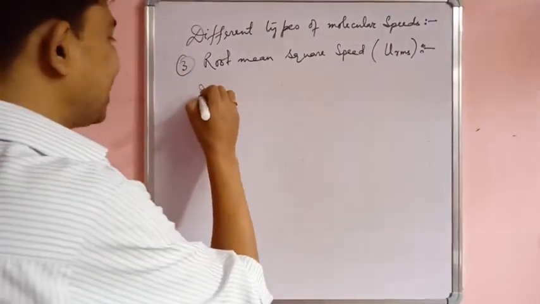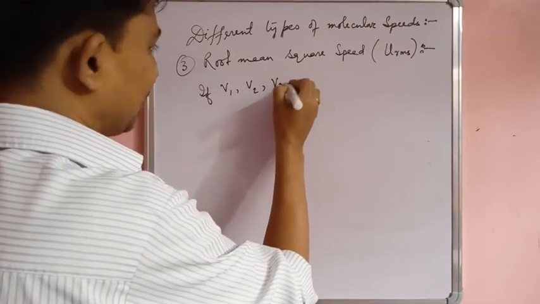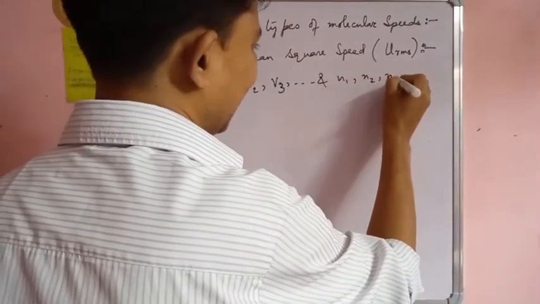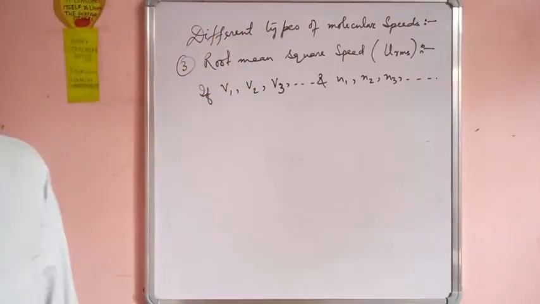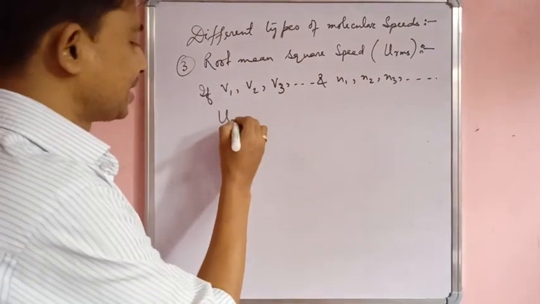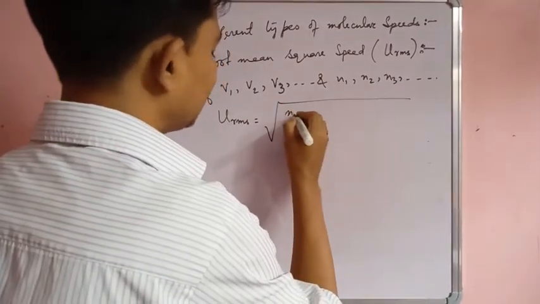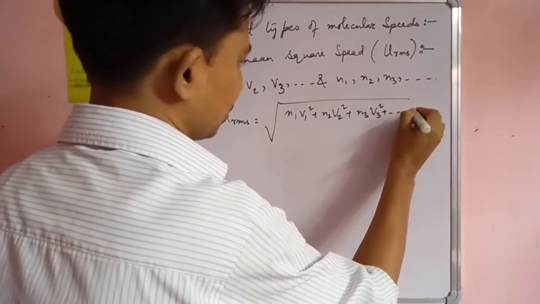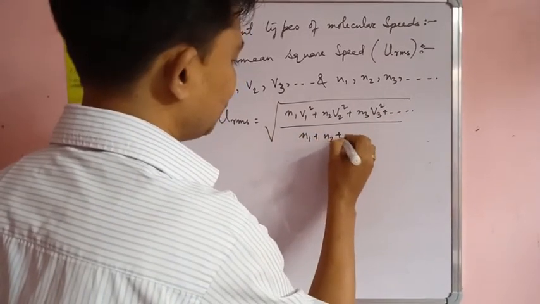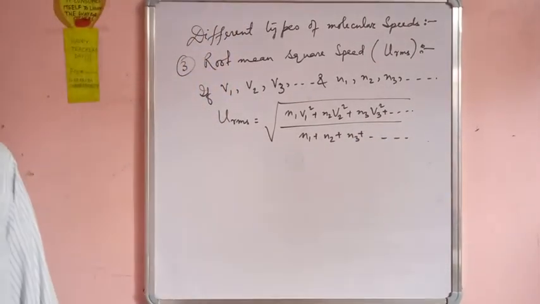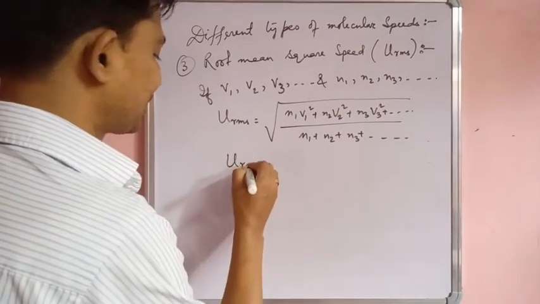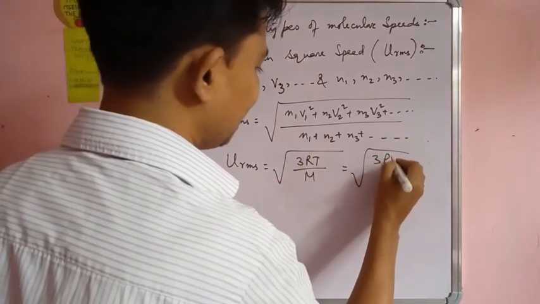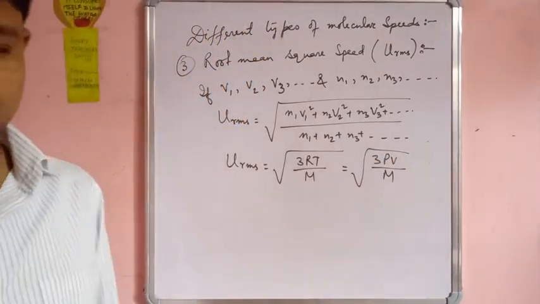So similarly यहाँ पे भी सेम है. If V1, V2, V3 are the different velocities of different molecules, and N1, N2, N3 are the number of molecules, then URMS is equal to square root of N1 V1 square plus N2 V2 square plus N3 V3 square plus dot dot dot divided by N1 plus N2 plus N3 plus dot dot dot. So URMS comes out to be root over 3RT by M, or we can write root over 3PV by M, because RT is equal to PV, ideal gas equation.